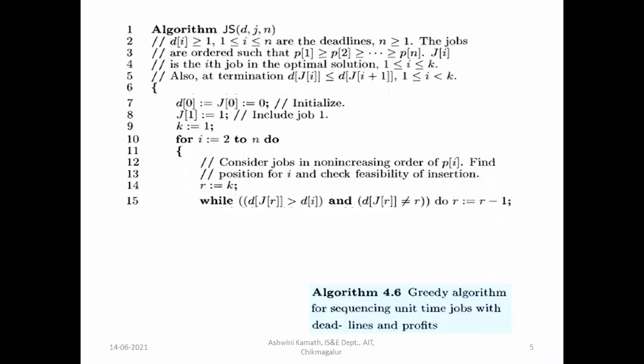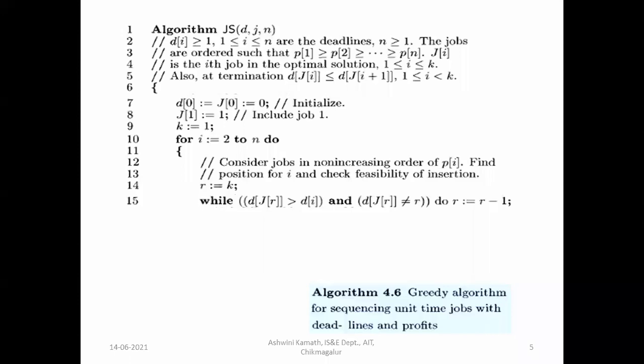R is initially whatever job we have taken, that is the first one. It will change depending on the value of I and depending on the value of deadline. So if deadline of job R is greater than deadline of ith job and deadline of job R is not equal to R, then do R is equal to R minus 1. So consider the next one.